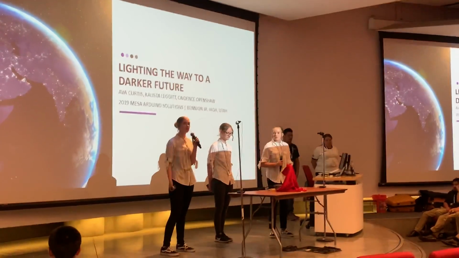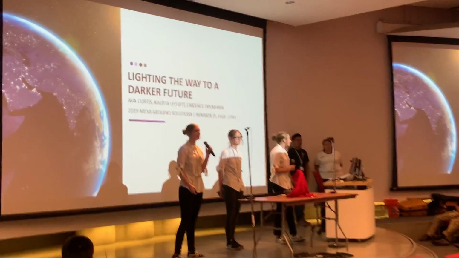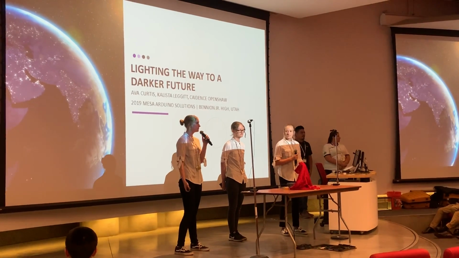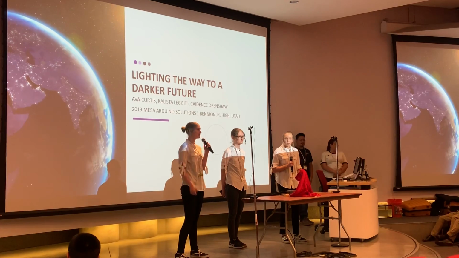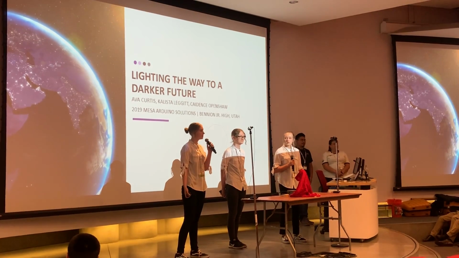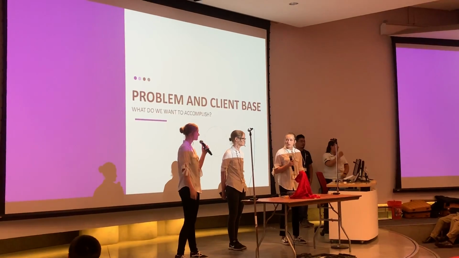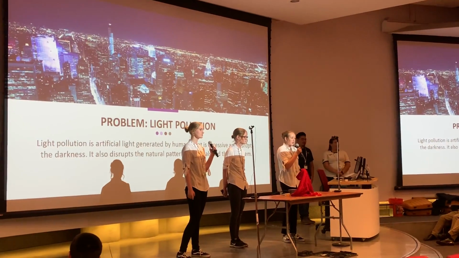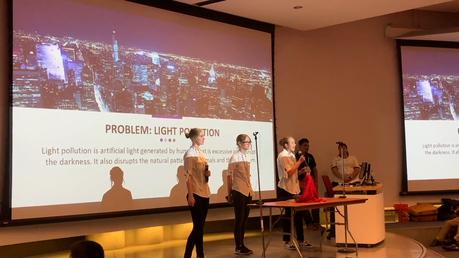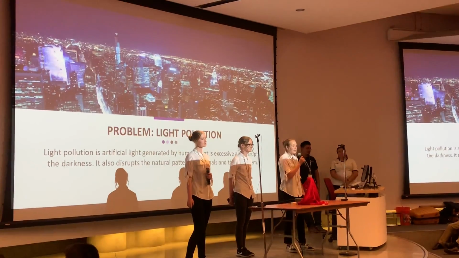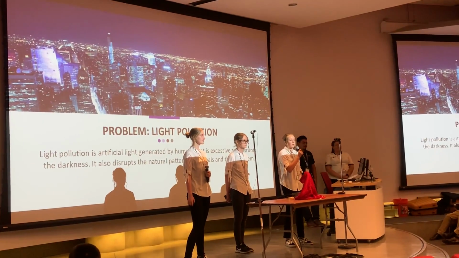Well, if you look at it, only a few hundred years ago, the Earth was illuminated only by the sun. And at night, nothing but the moon lit the darkness. But when you fast forward to today, artificial lights are illuminating our cities and causing disastrous quantities of light pollution, which is negatively affecting humans, animals, and the planet we live on. So what is light pollution exactly? Well, light pollution is artificial light generated by humans to the excess. That is overextending and is lighting places that shouldn't really have light, such as coastlines and forests.